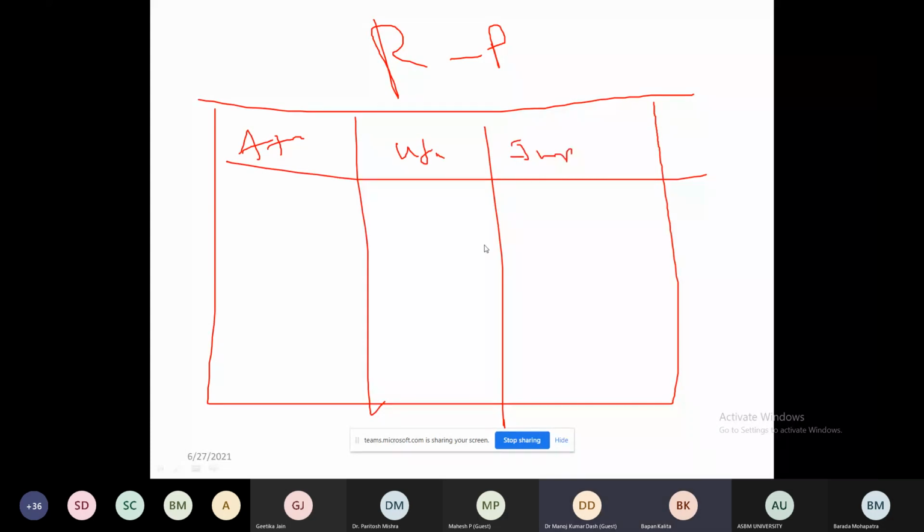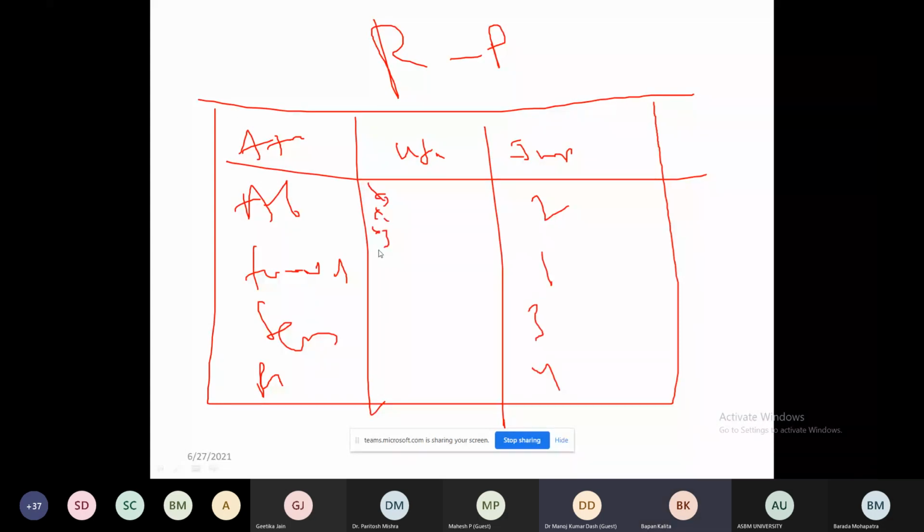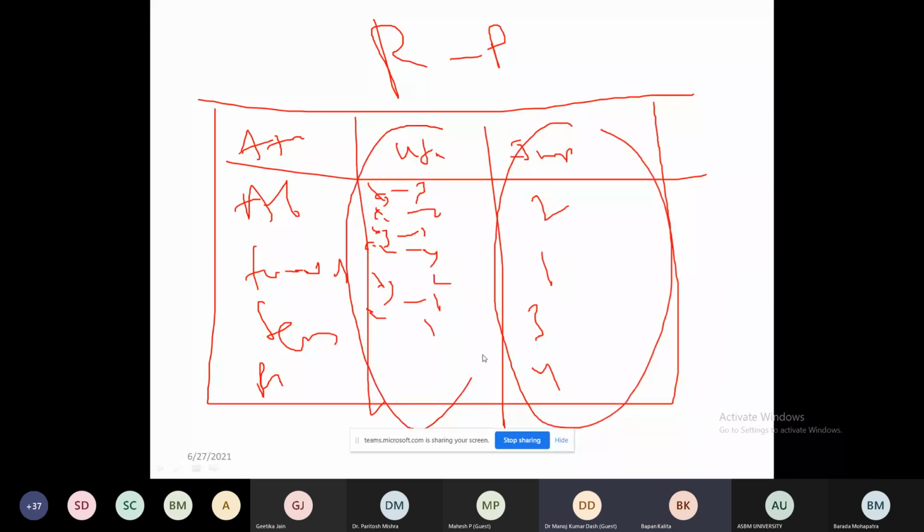I'll give you one example. Attributes you have taken: ambience, food, service, price, and you say that this is 1, this is 2, this is 3, this is 4. In ambience, you have taken X1, X2, X3, X4. You say this is 1, 2, 3, this is 4, this is X1, X2, X3. So it means we have to just prioritize the attributes. The priority is the sub-attribute. Is it clear? Is it clear?